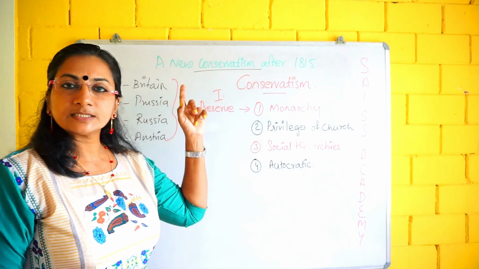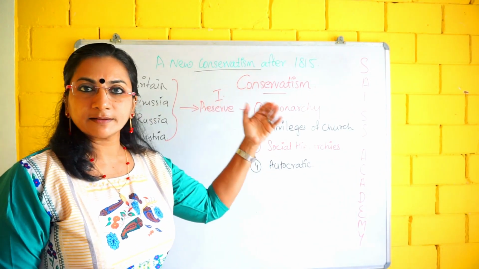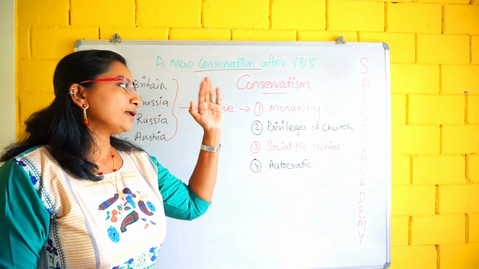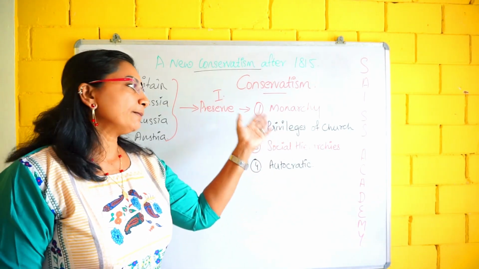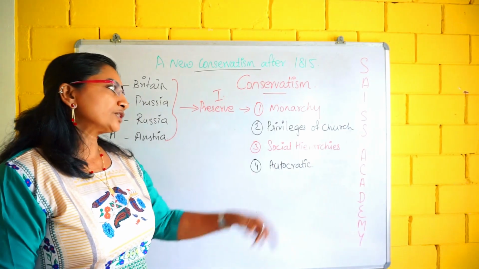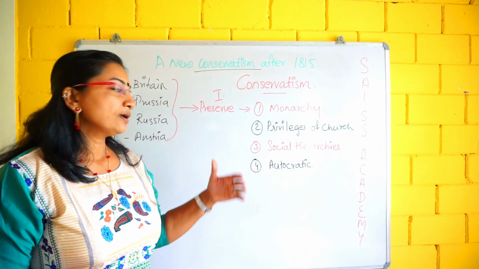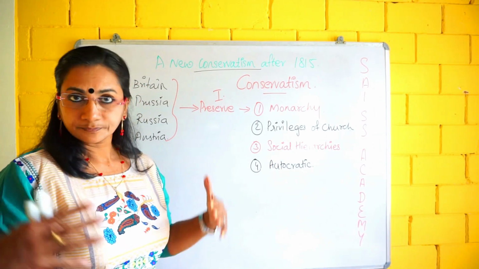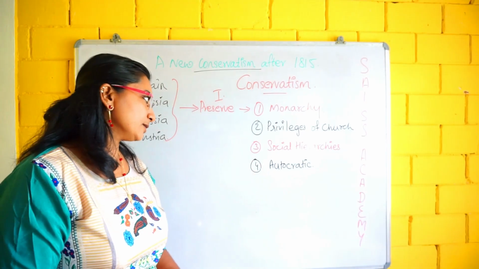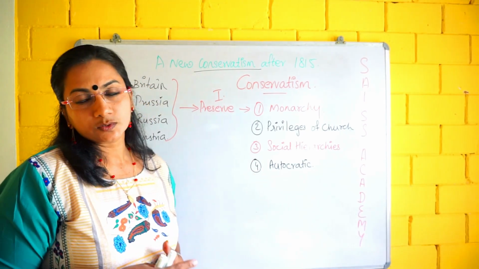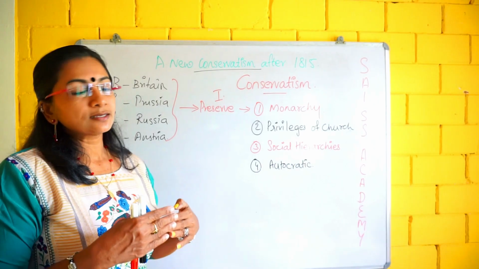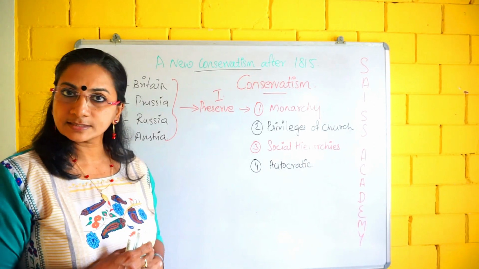At that time, the church, that means the clergy people, were high in the society, no? And all the privileges were there for them. They brought back that too. And the social hierarchies. What is the social hierarchy? The upper class, lower class distinction was there. They brought it back. And the autocracy also. Okay. These were the things brought back by the conservatives.